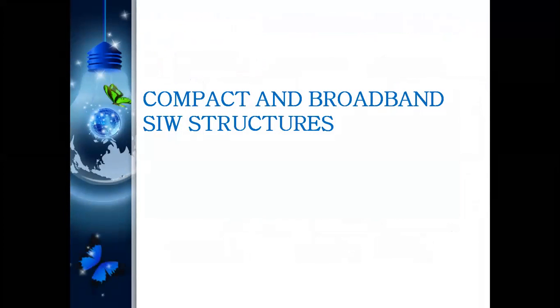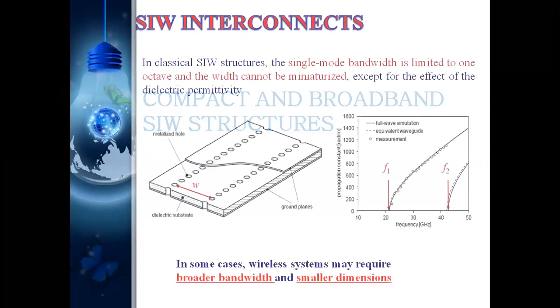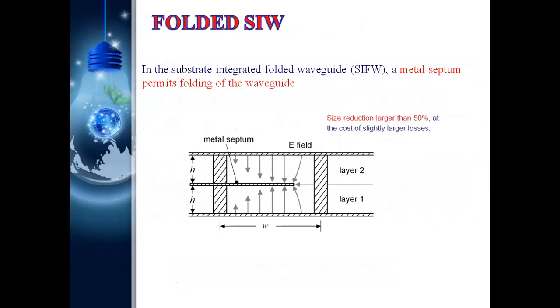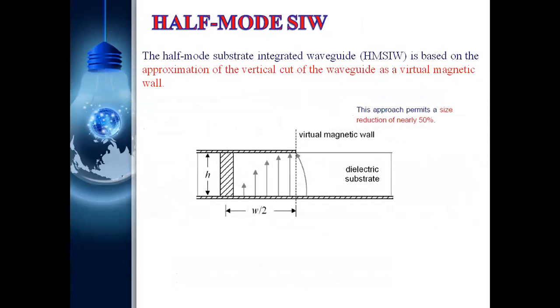Now, if you think about it, the SIW also is not suitable from the compact size point of view. In SIW it is also possible to reduce the size by using different models. What are the models? If high bandwidth is required, a folded one. If I use two layers of dielectric material, the capacitance changes, and capacitance changes means frequency also changes. So by using the folded one, we can easily reduce the size, and bandwidth also increases, and many more application points.